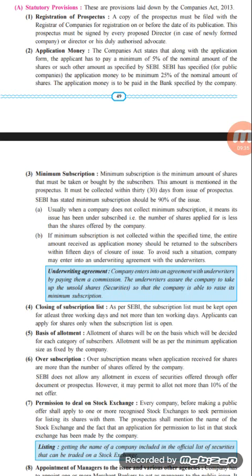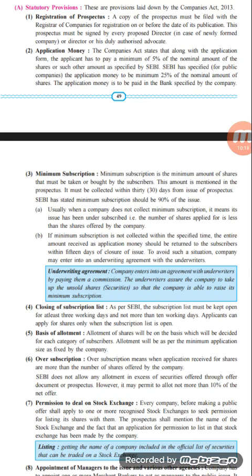The second one is the application money. The Companies Act states that along with the application form, the applicant has to pay a minimum of 5% of the nominal amount of the shares. The total face value of the share is rupees 10, so 5% of that is somewhere around 50 paise or 1 rupee. That minimum amount needs to be paid on an application made by the applicant.